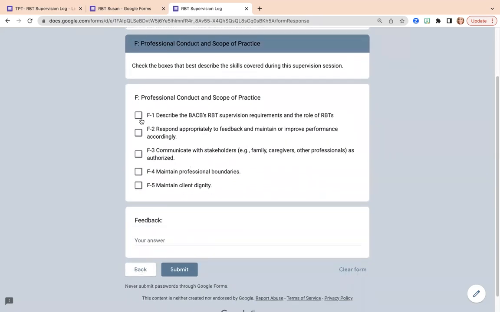Okay, yeah, she could define or describe the RBT supervision requirements, and her boundaries are good. She was showing dignity to clients. Yeah, and she responded appropriately when I talked to her about making sure she lets me know when she's running late.